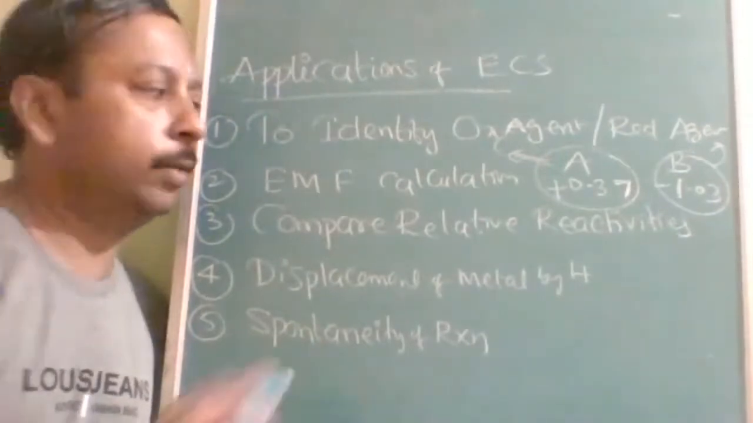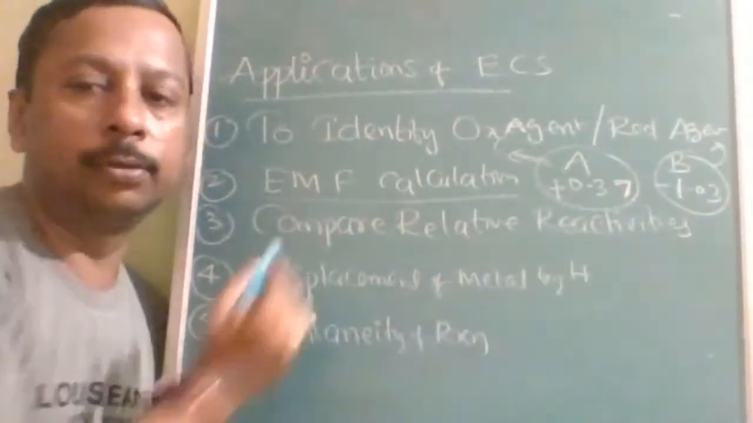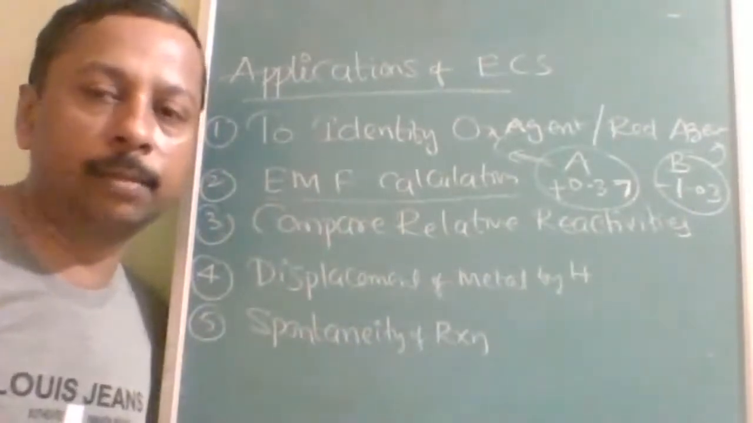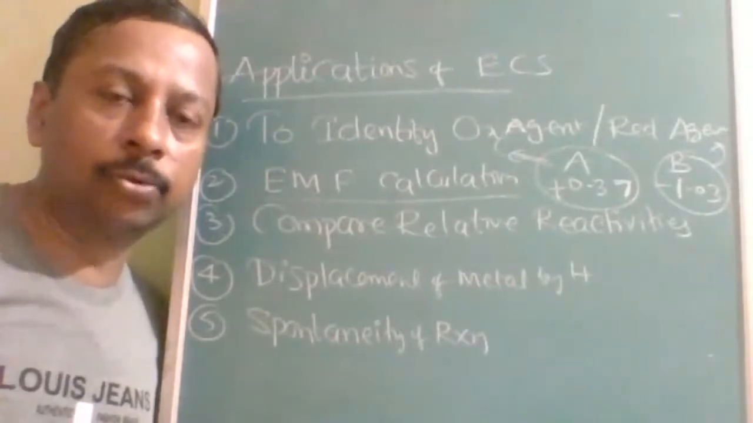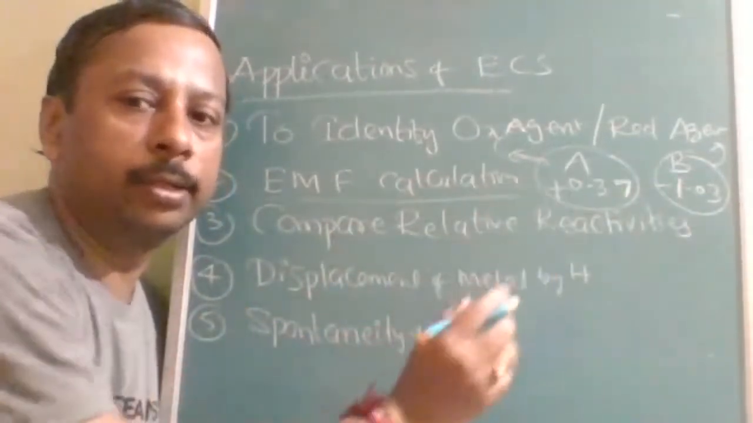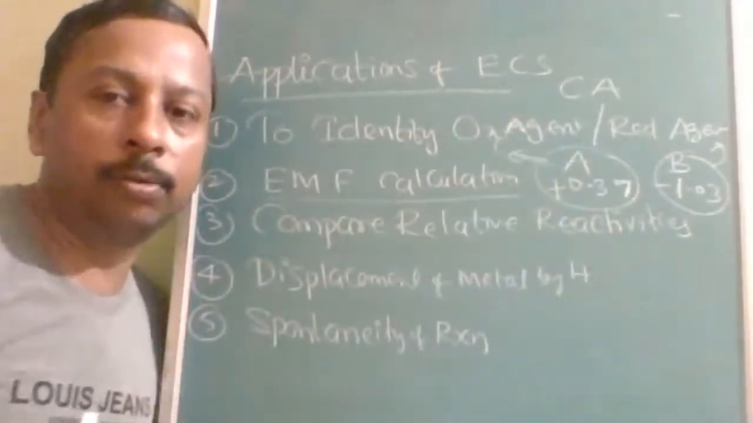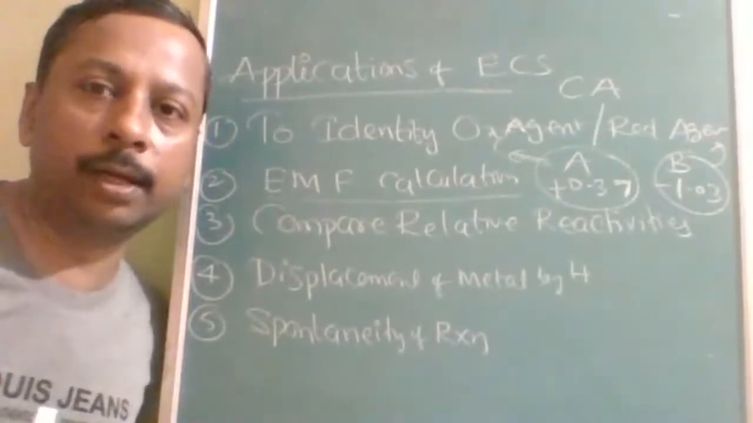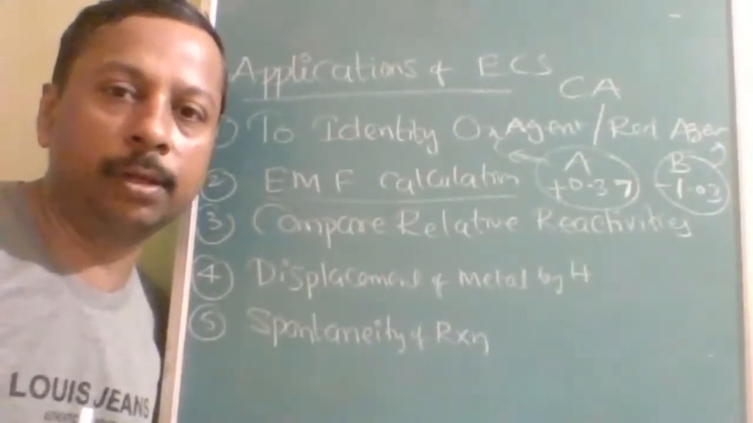Then, without constructing the cell, we can calculate EMF also. EMF will be the reduction potential of cathode minus the reduction potential of anode. Two things you should remember: both values must be reduction potentials only. CA, chartered accountant: cathode minus anode. E naught of cathode minus E naught of anode.